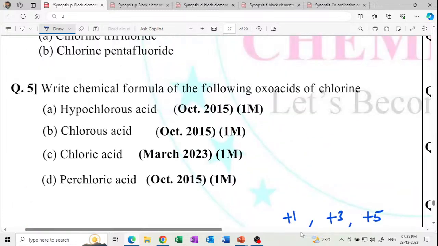Next, very important: write the chemical formula of the following oxyacids. IMP question. Oxyacids of chlorine. They also ask you for the drawing of the chemical formula. Chemical formula, drawing: hypochlorous, chlorous, chloric, perchloric.